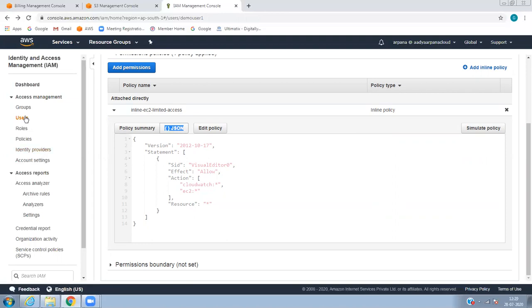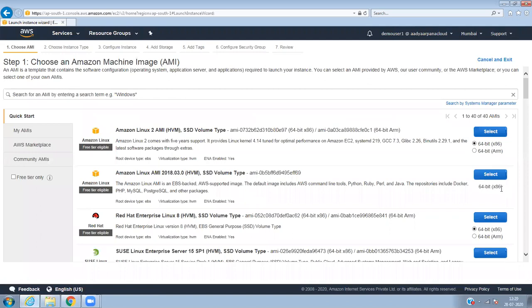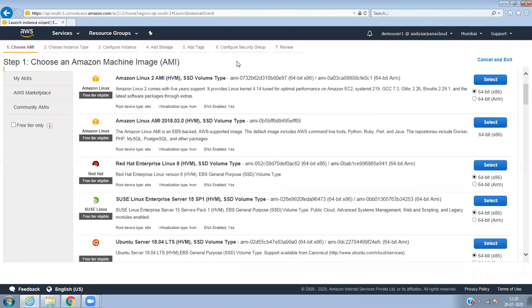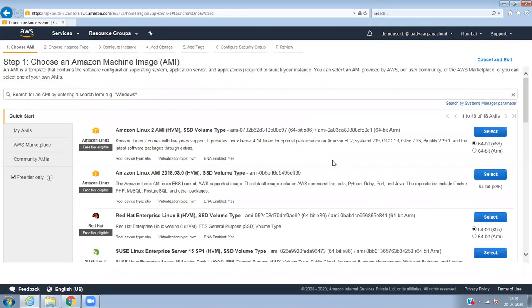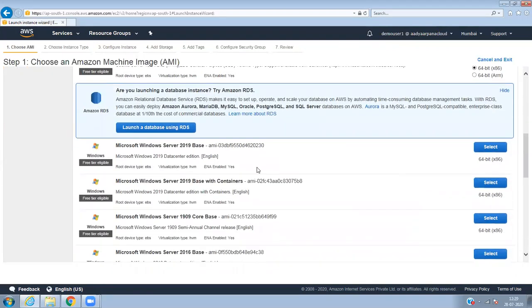Okay, so go back to the user. Let's create a Windows server, which you can select this or Microsoft.